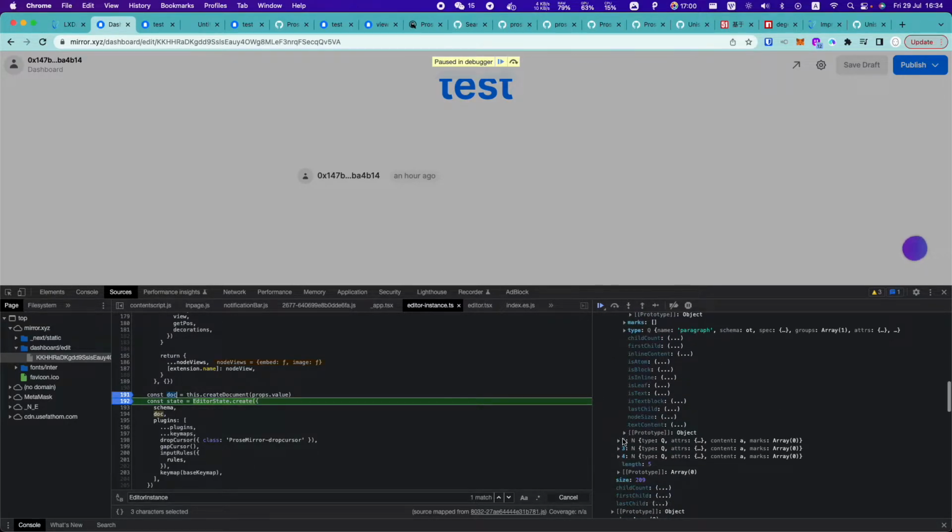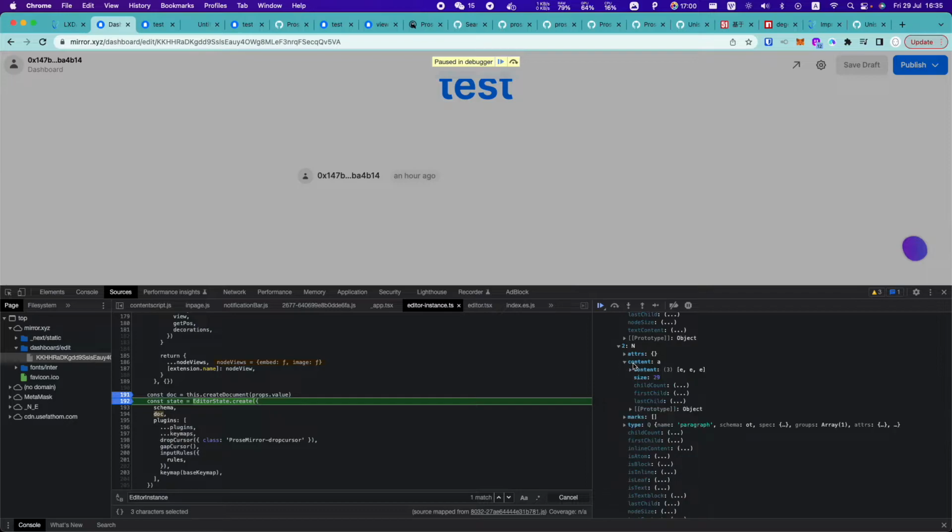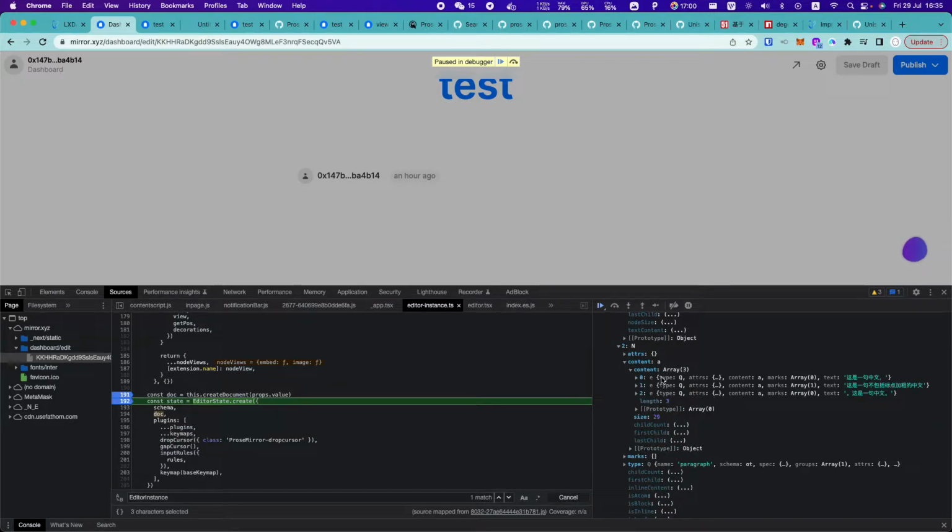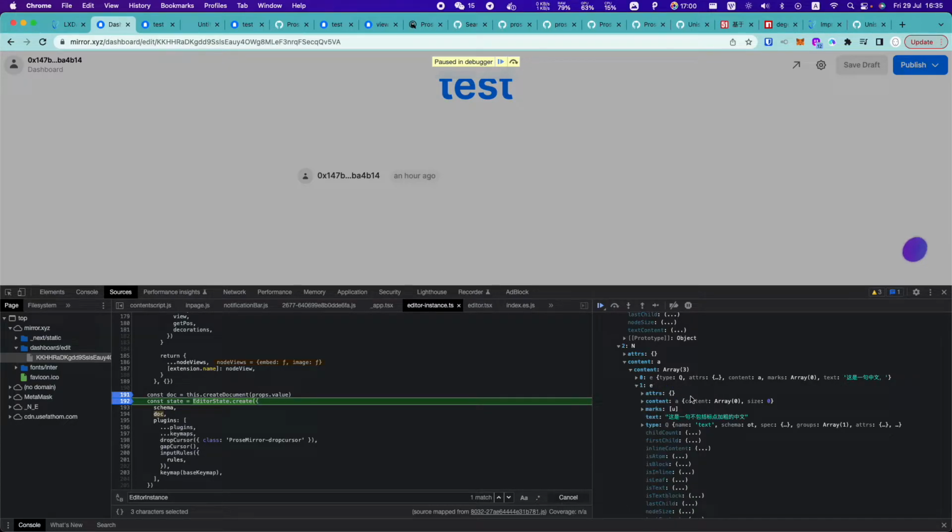For the second line, you can see the content should be 3 because it parsed the markdown syntax correctly and split it into 3.